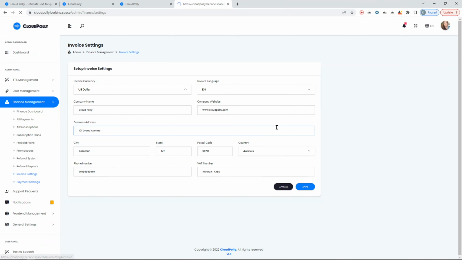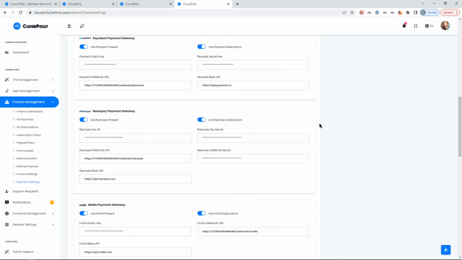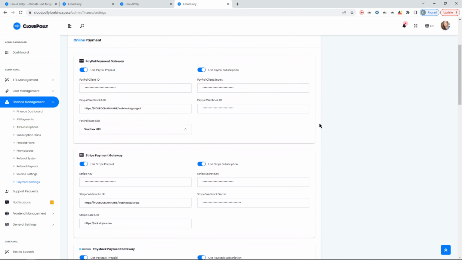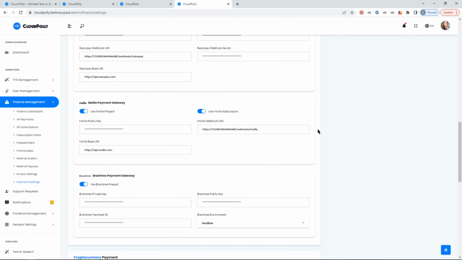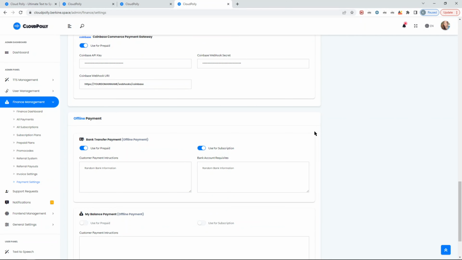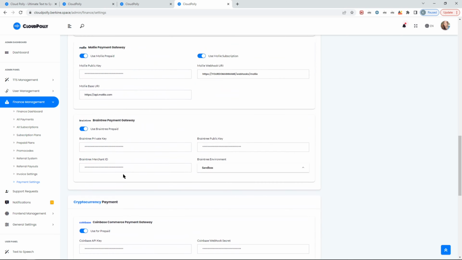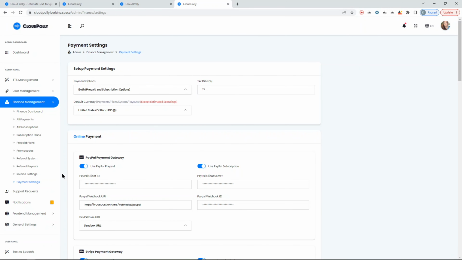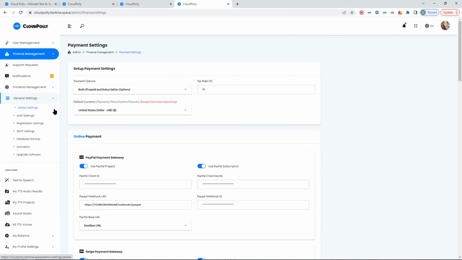Now the payment settings is the place where you include all your payment gateway IDs. Again, you can put in PayPal, Stripe, Paystack, Razorpay, Mollie, Braintree. In cryptocurrency, you can do Coinbase Wallet, that's basically Coinbase Commerce. And then offline payment by bank transfer and My Balance. My Balance is coming soon. At the moment, it's not integrated into this entire system. That's it. The rest are general settings, which are straightforward.